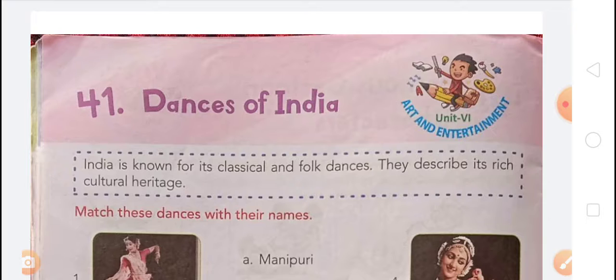The next chapter is chapter 40, famous cartoon characters. In this topic, identify the cartoon characters given below and write their names in the space provided using the help kit. First there is Popeye. Second is Mickey Mouse. Third, Tom and Jerry. Fourth, Chota Bheem. Fifth, Scooby-Doo and Shaggy.